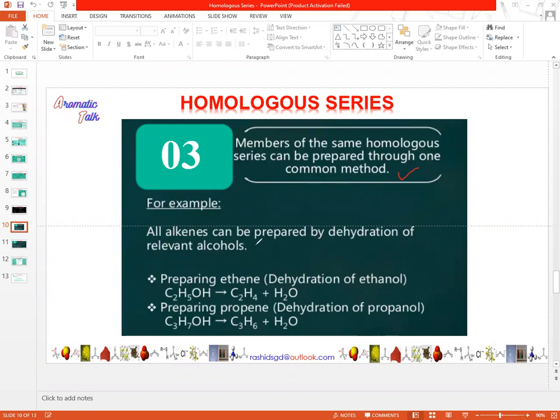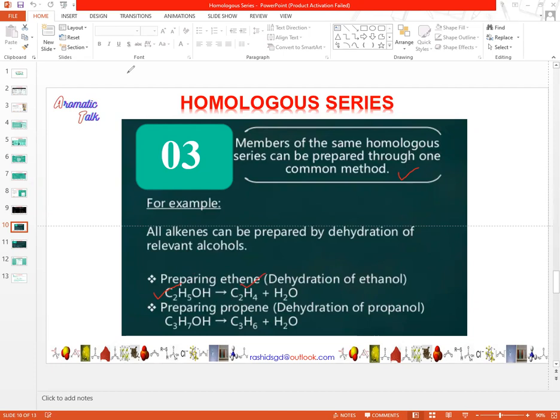Dehydration of alcohol is a famous method for the preparation of alkenes. So all the alkenes, which are members of a homologous group, can be prepared by the dehydration of alcohols. For example, for the preparation of ethene, look at the formula C2H5OH, which is ethanol. Ethanol is dehydrated to give C2H4, which is an alkene.